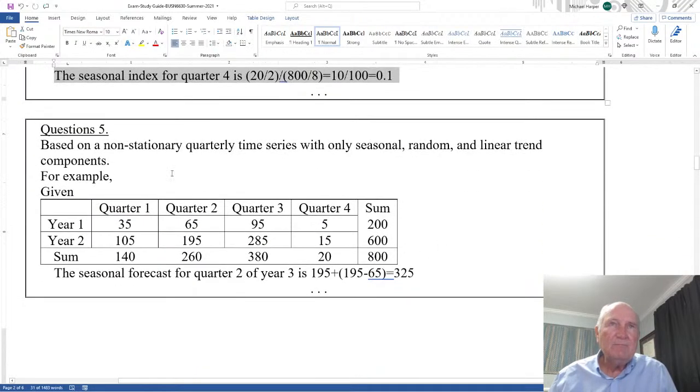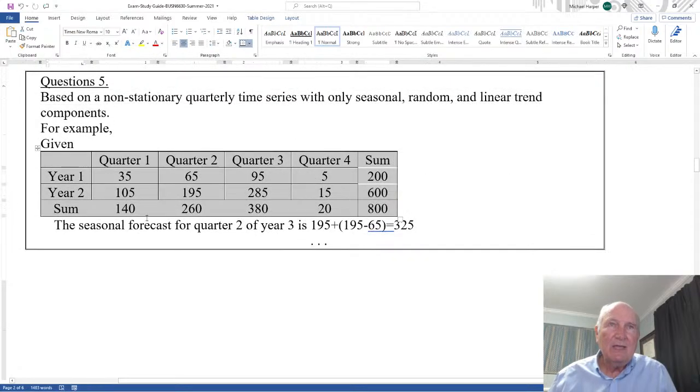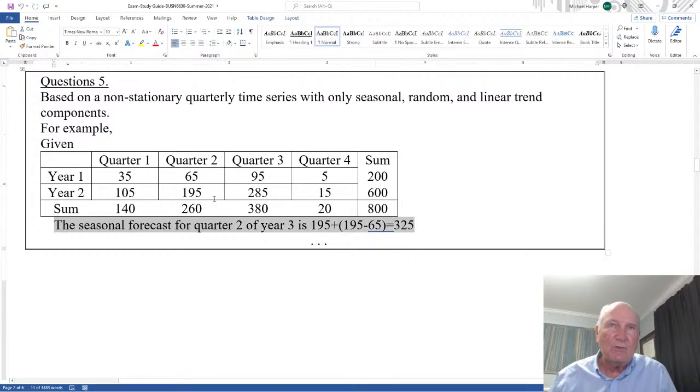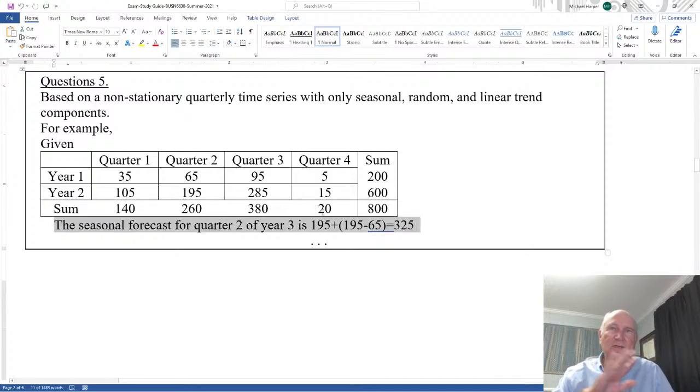Question 5. Based on a non-stationary quarterly time series with only seasonal, random, and linear trend components, again I will give you a table and ask for the seasonal forecast for one of the quarters. Since there's only two here, this 65 and 95, the trend will be 195 minus 65. You add that to 195 and you get your forecast. I'm just keeping it simple with just two. There's no regression, it's just observing the trend.